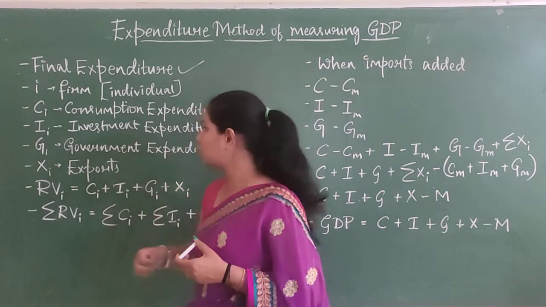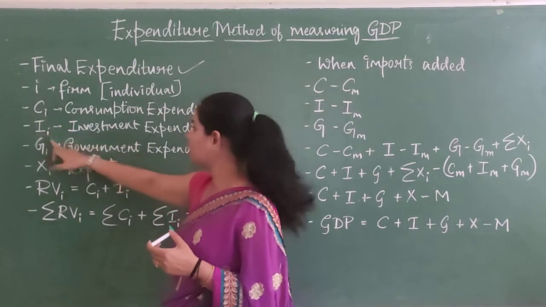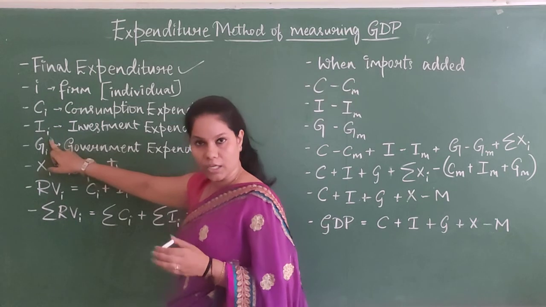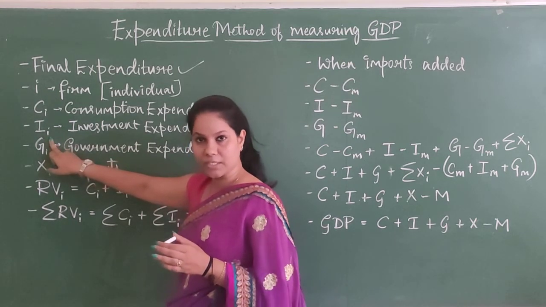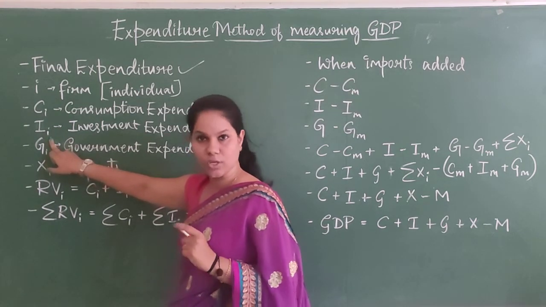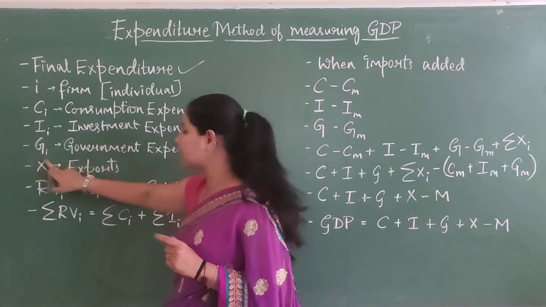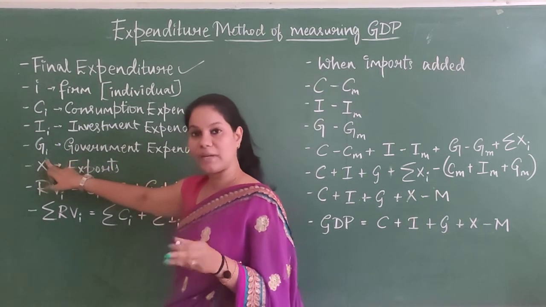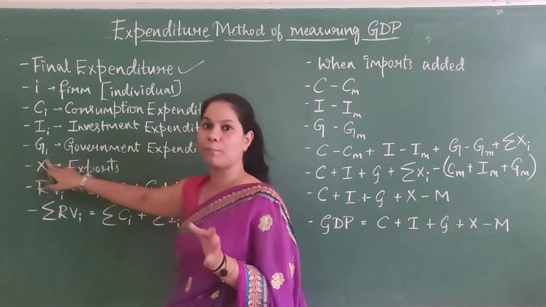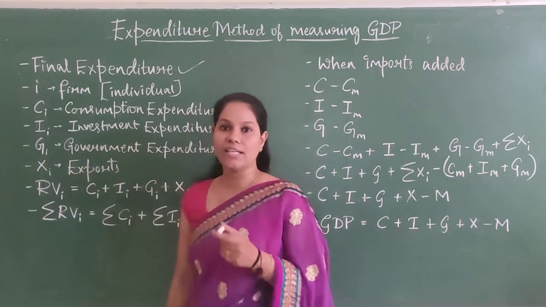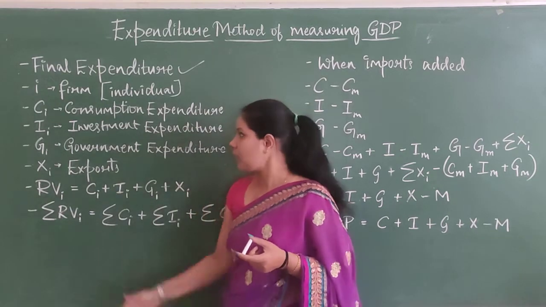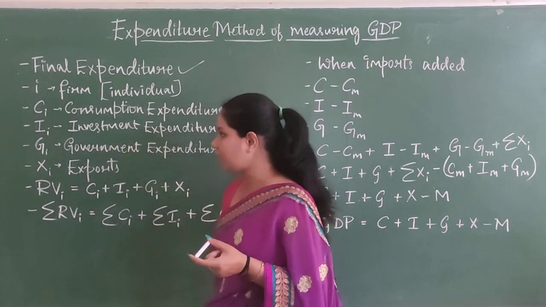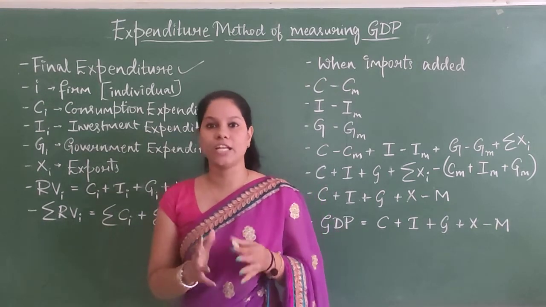Ii is investment expenditure: individually, how much investment I am doing. Gi is government expenditure on investment and consumption, both added. At last, you have exports, Xi. All four concepts, C, I, G and X, are individual.